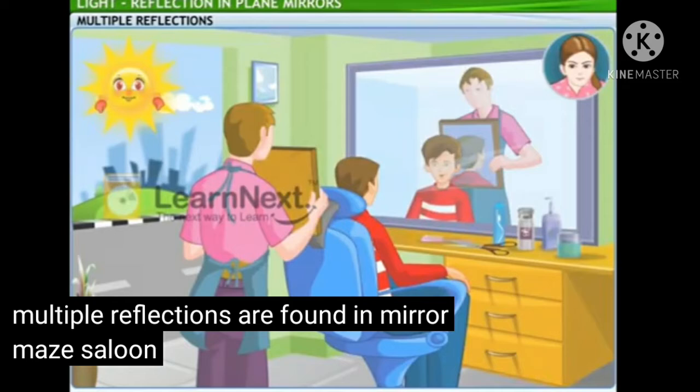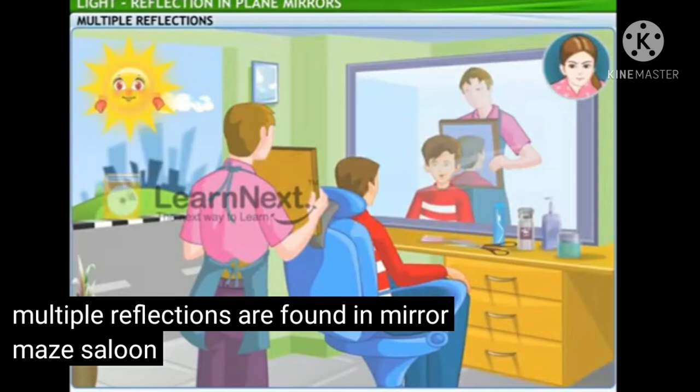The light coming from the back of the head is reflected by this small mirror onto a big mirror which is in front of the person. This big mirror reflects the reflected light again, due to which the person can see the image of the back hair of his head, showing how the hair has been cut at the back side of his head.